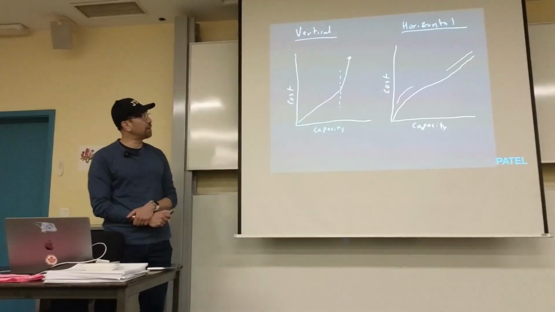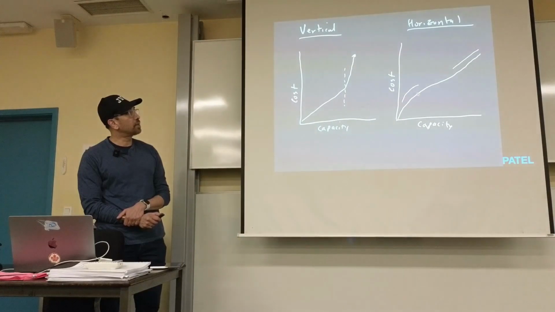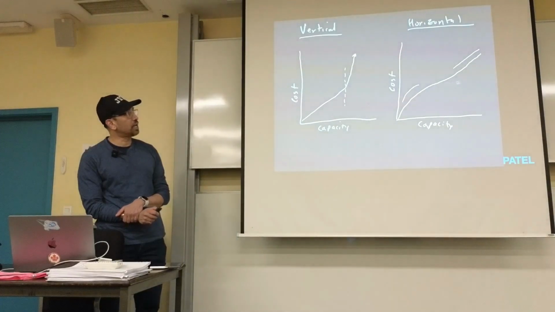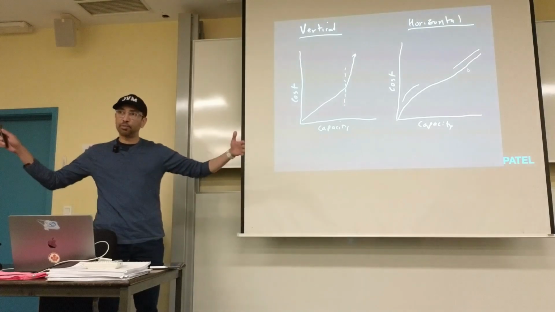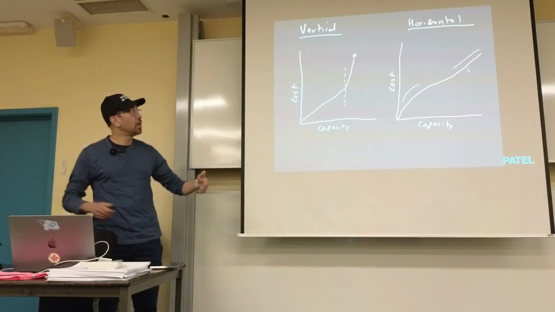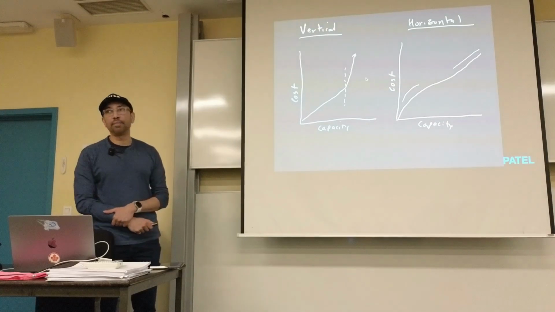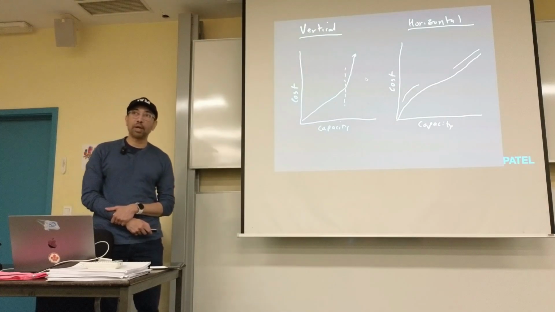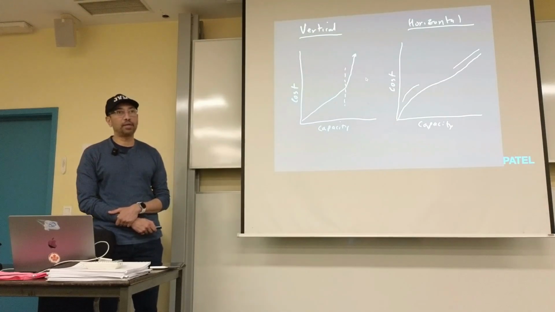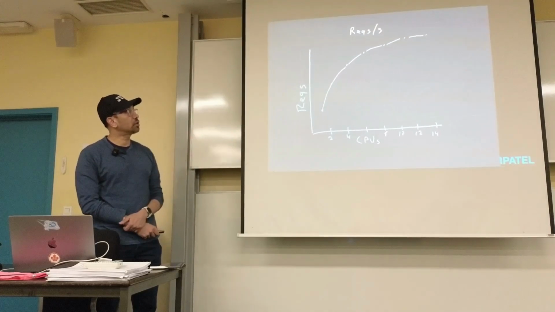So we pay a little bit of a penalty here when we do horizontal scaling because of the overhead and all that kind of stuff, but we get almost a linear line going up so that we can scale out as much as we want at that point, right? Whereas with vertical scaling, at some point, you just run out of the ability to add more cores and more memory, right? Again, it depends on how big your application is, how much load your application takes. So anyways, vertical horizontal scaling.